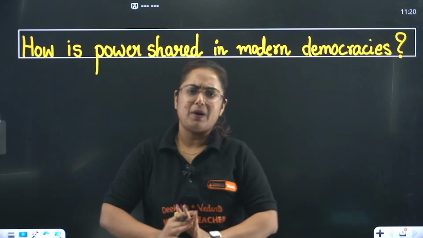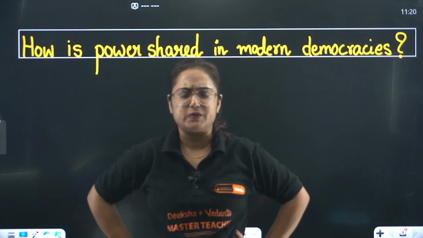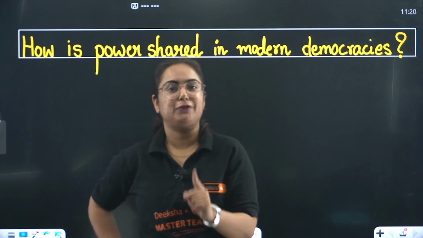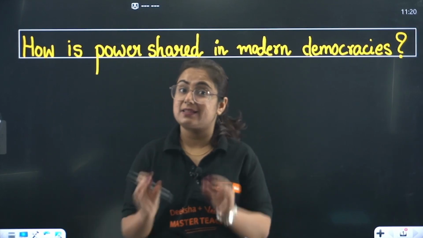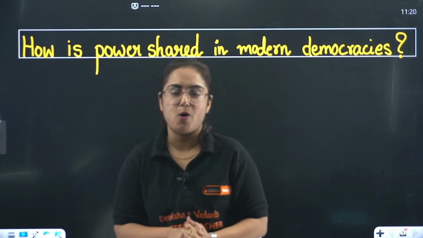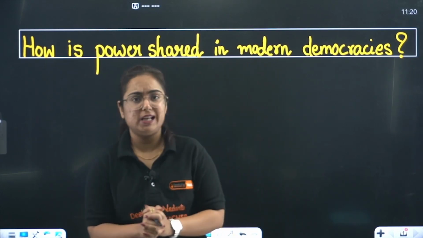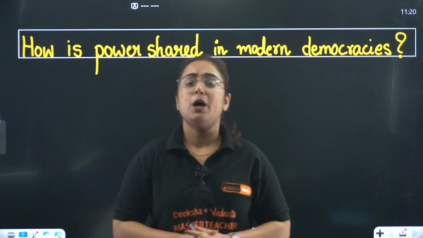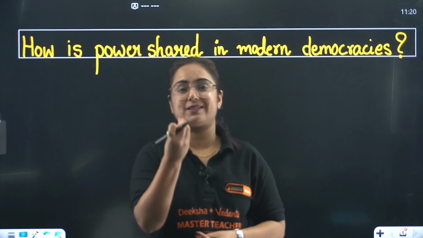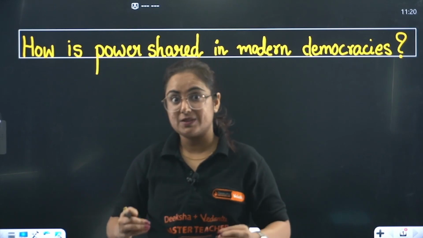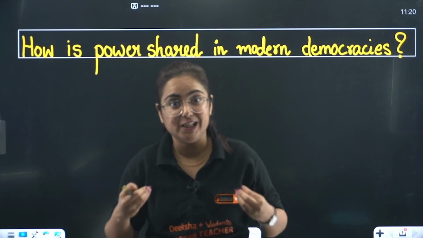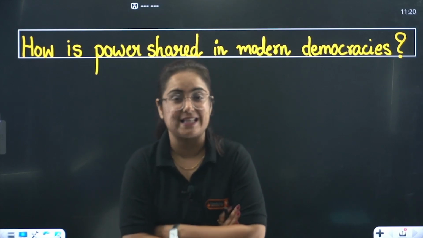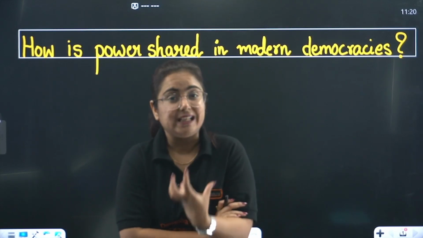Class 10 students, you might have learned about the chapter Power Sharing. This was the first chapter of civics, but do you know that one question that comes every time for a 5-mark question is how power is shared in modern democracies. Power sharing is a concept in civics, in political science, where we cannot give absolute power into a single hand because we know power corrupts and absolute power corrupts absolutely. That is the reason power sharing is adopted in modern democracies, and this is the question which practically teaches us that.